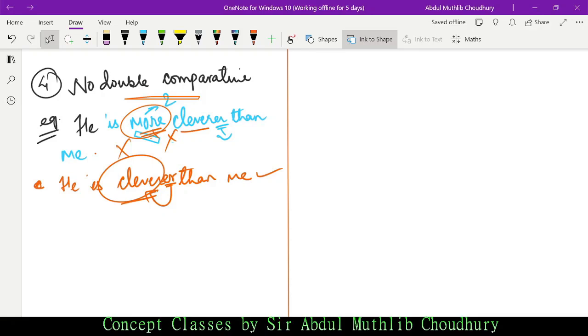But can we use double comparative? No. I've also given you another example as to how this seems irrelevant. If someone asks you what is your name, you say my name is so and so. So it's completely irrelevant.